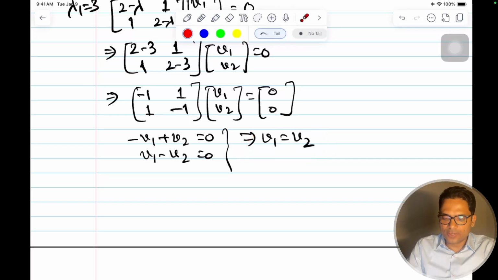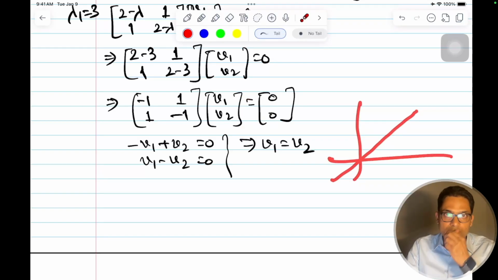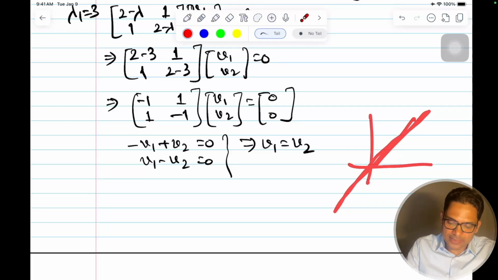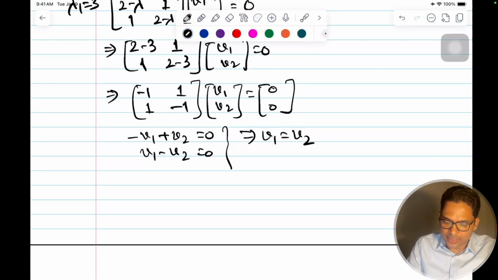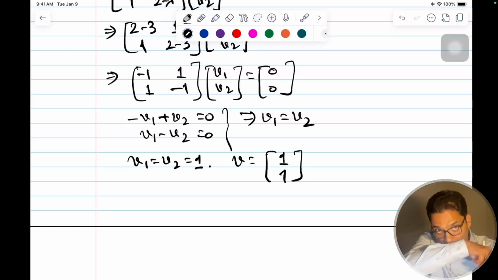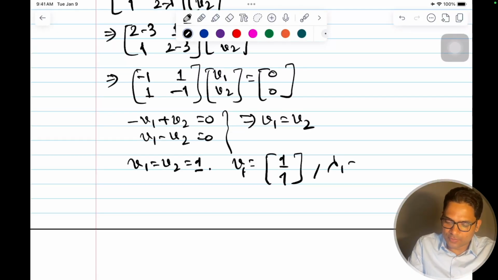So as I mentioned, v1 is equal to v2 means x is equal to y. So these are the dimensions x and y. These are two dimensions. Any vector on this axis x equal to y will be an eigenvector. We'll take the smallest one. So we can take anyone. So we'll take v1 equal to v2 equal to 1. So my eigenvector will be v equal to 1, 1. So this is your v1 corresponding to lambda 1 equal to 3.